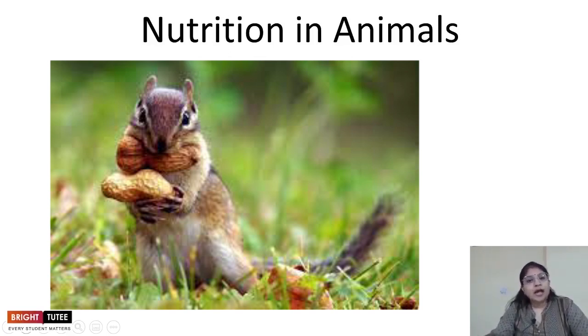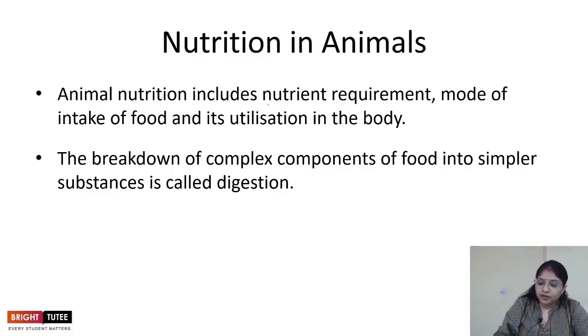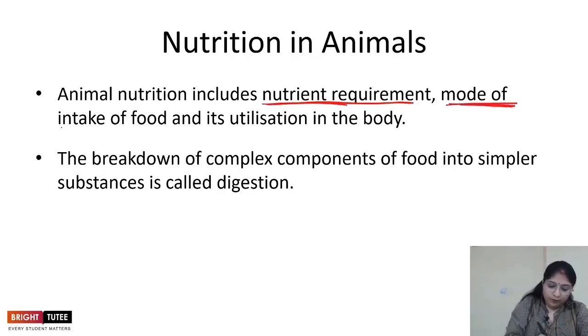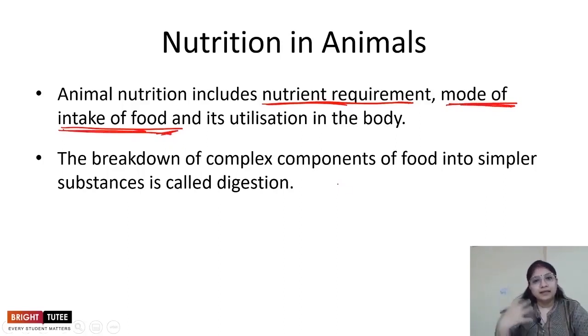So when we talk about animal nutrition, it includes the nutrient requirements, mode of intake of food, and its utilization in the body. First of all, nutrient requirements; mode of intake of food, that means in what way the food is taken into the body by the organisms; and the utilization in the body.